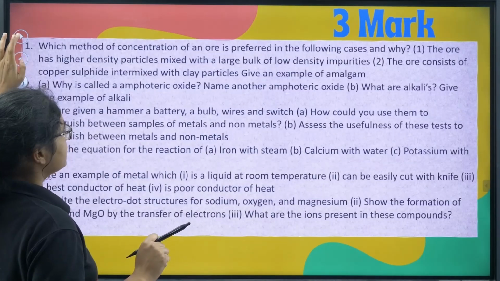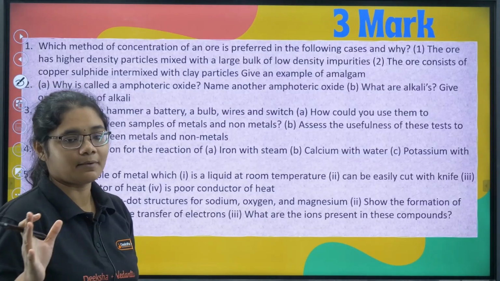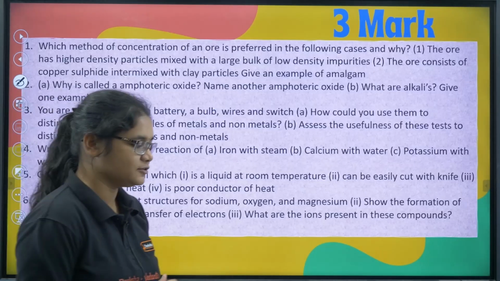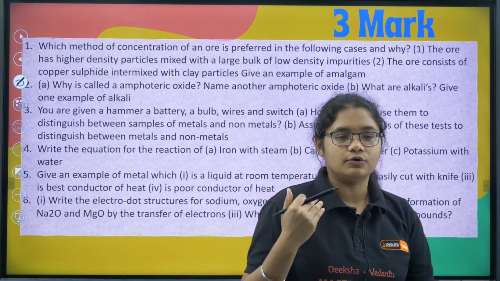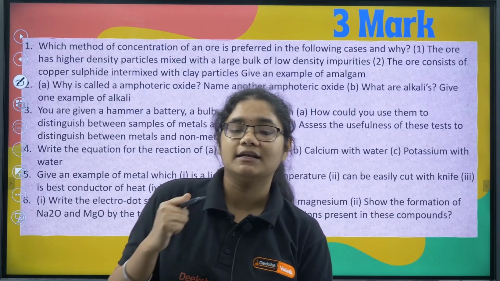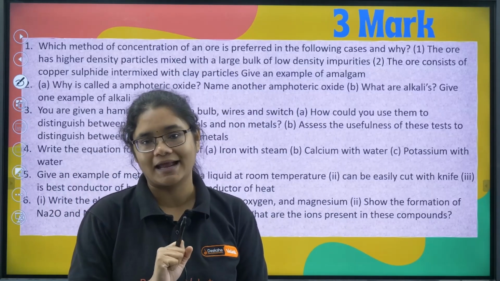Moving to the next one, 3 marker, which method of concentration of an ore? So you know there's a part that is purification of metals. So you have different types of purification of metals like roasting, calcination, these all processes are there. What methods are there for high reactive metals, low reactive metals, moderately reactive metals?